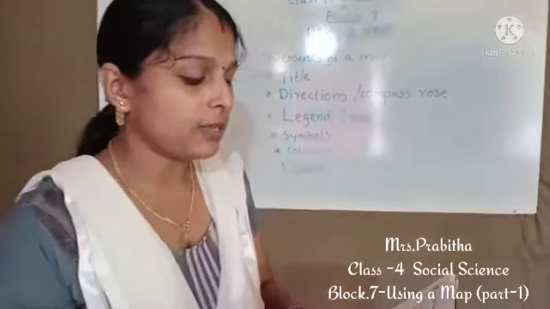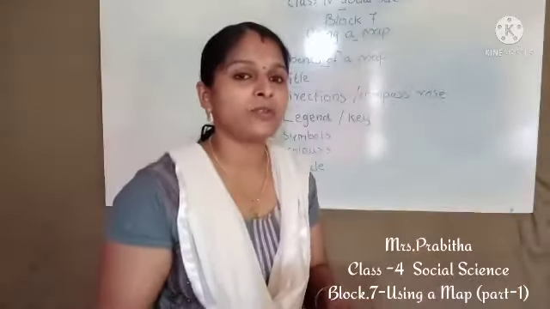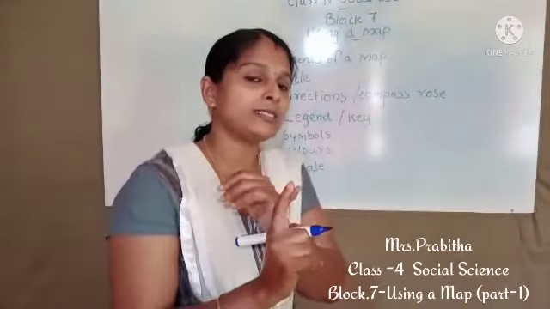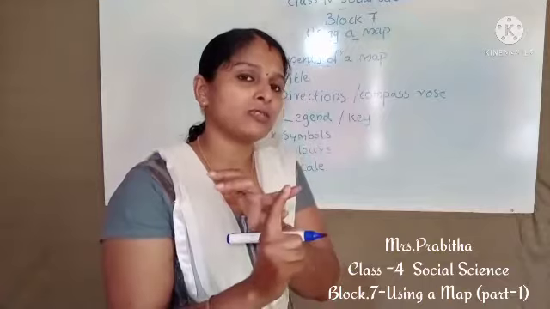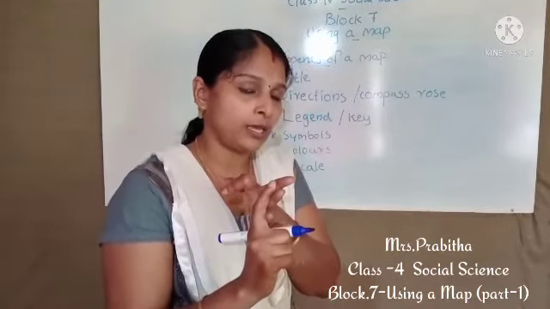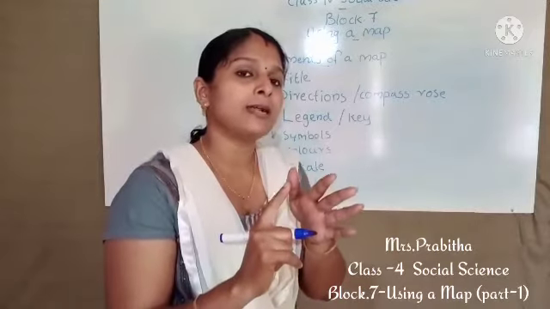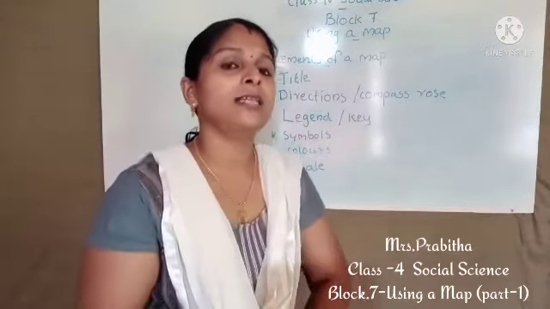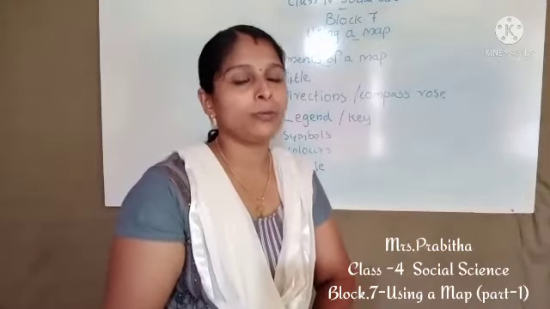Okay. Then second question is name the elements of a map. So what are the elements used to make a map? First one, it is title. Second one, directions or compass rose. Third one, it is legend or key, symbols, colors, and last one, it is scale. So these are the elements used to make a map.